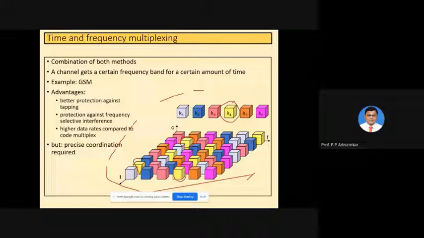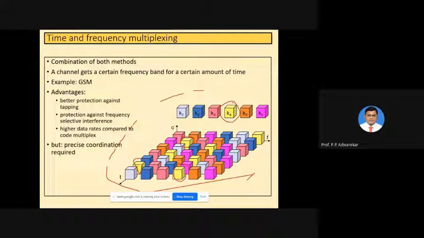Okay, so it provides protection against tapping. Here tapping is nothing but secretly listening to your communication. Since the slots are random in nature, you cannot predict when to listen to a particular conversation, so that is better protection against tapping.